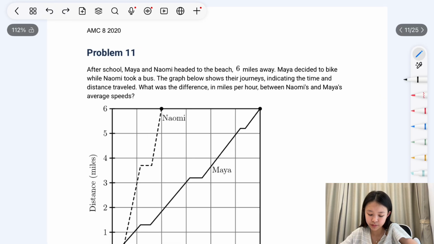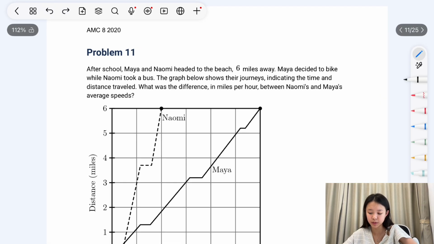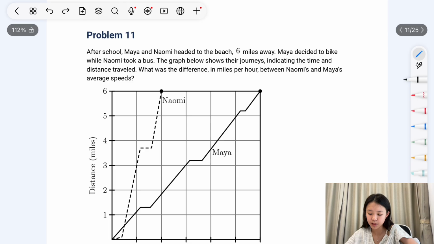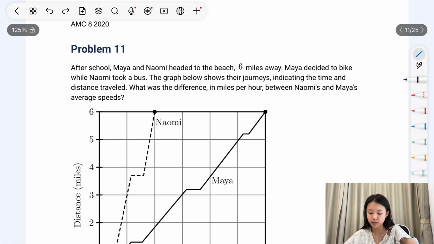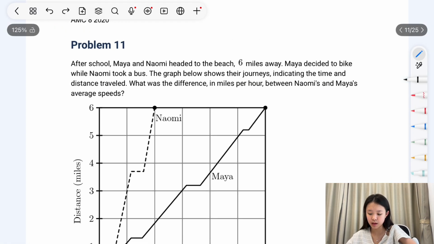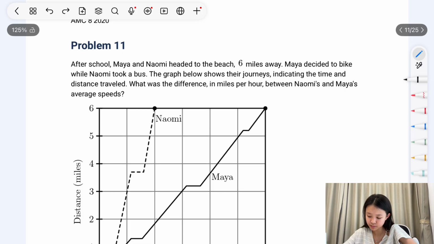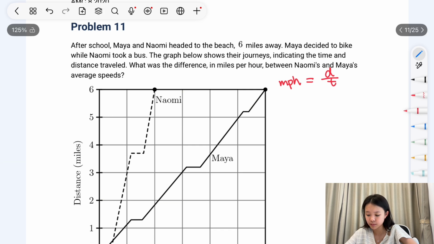Problem 11. After school, Maya and Naomi headed to the beach, 6 miles away. Maya decided to bike while Naomi took a bus. The graph below shows their journeys indicating time and distance traveled. What is the difference in miles per hour between Naomi and Maya's average speeds? So miles per hour is calculated as distance divided by time.